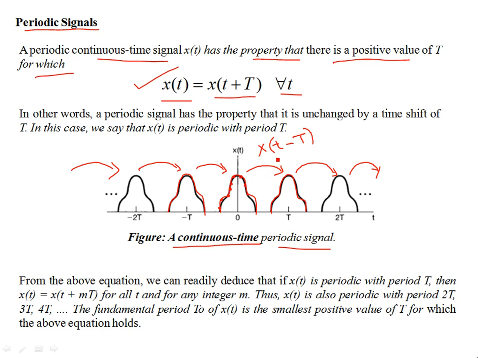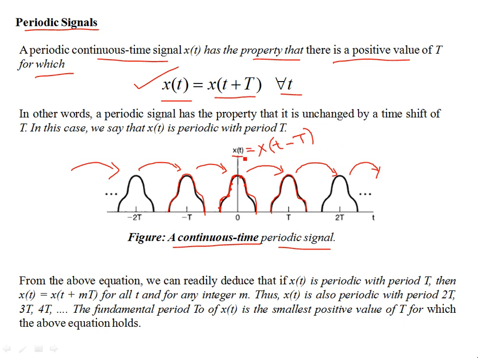So if you delay the signal by an amount capital T, if it exists and if the signal is periodic, then under this transformation capital T happens to be the period of the signal x(t). Why? Because an equality holds under this transformation: x(t-T) is still equal to x(t).